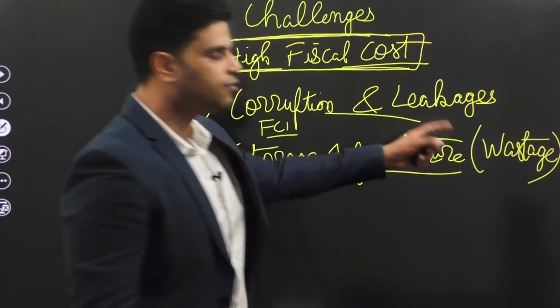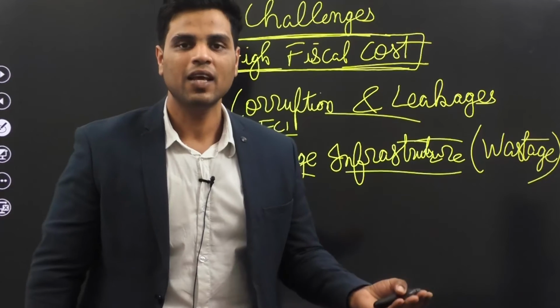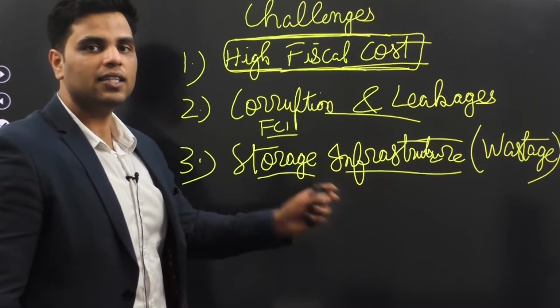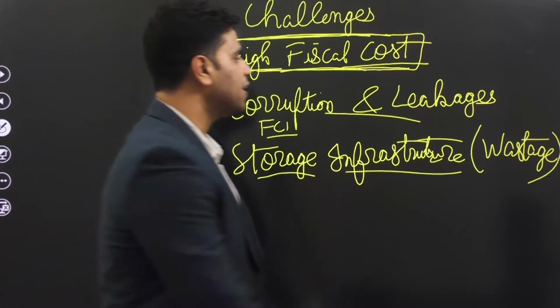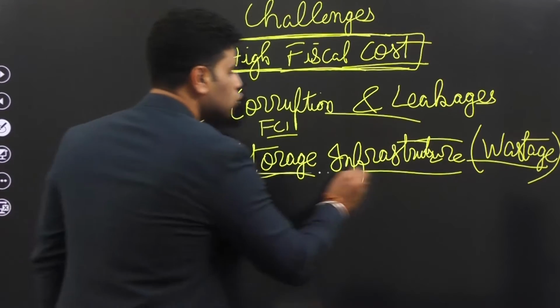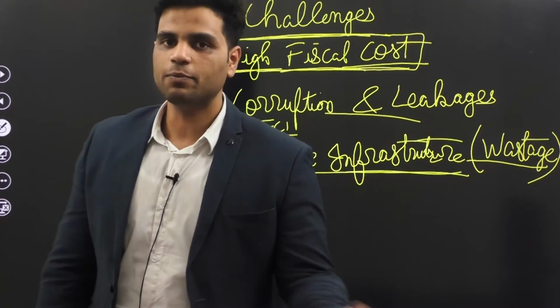Now, if you couple this wastage part with high fiscal cost, this again magnifies the burden. Government is spending so much on providing food grains, yet a significant chunk of those food grains are getting wasted, not reaching the people. Why? Because government does not have enough storage infrastructure. Makes sense, right? Government has many agencies.